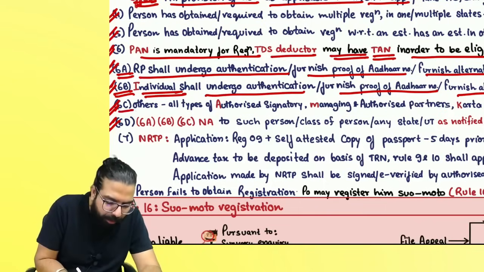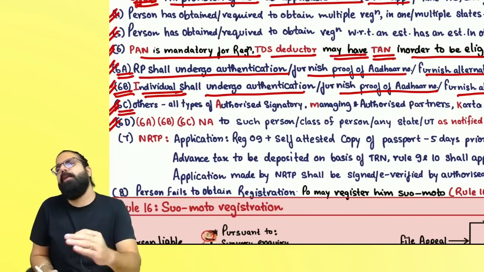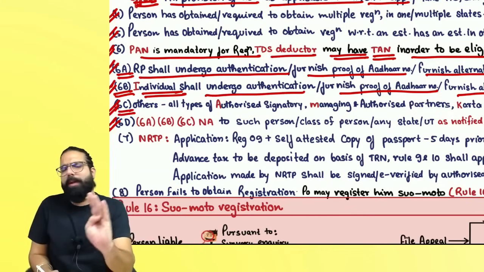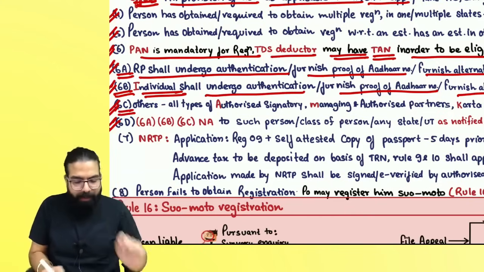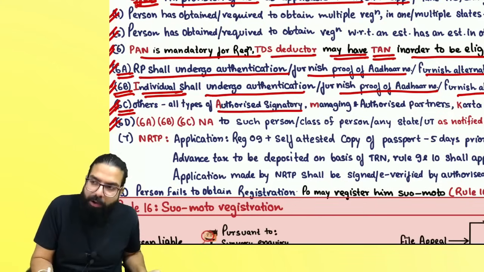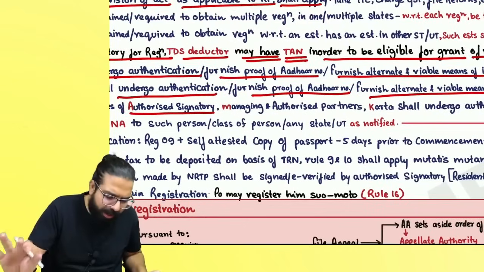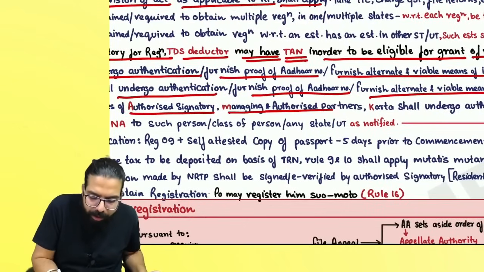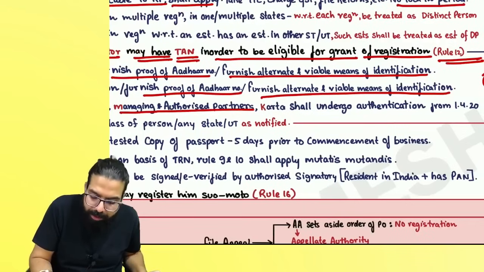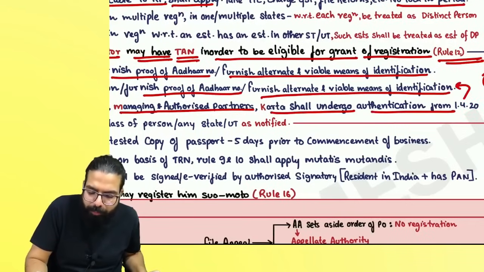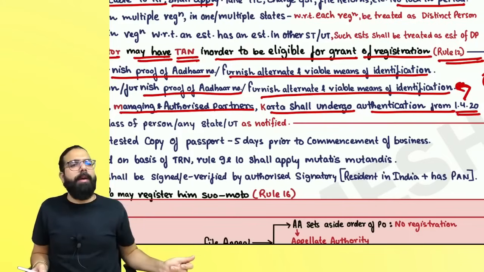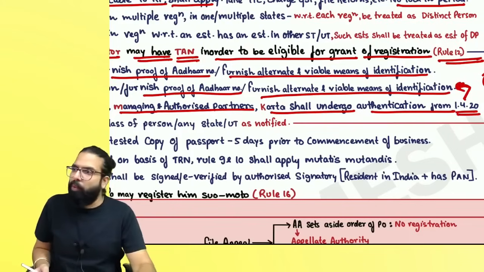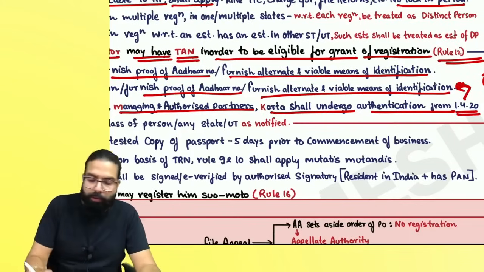The next is section number 25(6)(c), which tells about all other people who will be required to do Aadhaar authentication. In this, they have notified that if you are an authorized signatory of all types, a managing authorized partner, or the karta, then you should also undergo Aadhaar authentication. And in both these cases, you have to undergo Aadhaar authentication from which date? 1st of April 2020. Whoever is taking registration from 1st of April 2020.